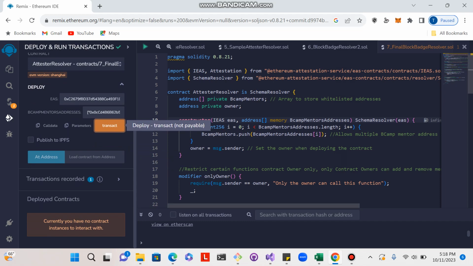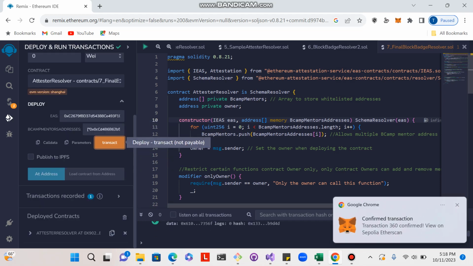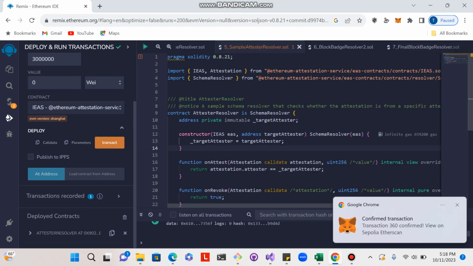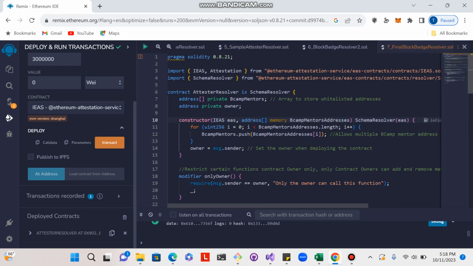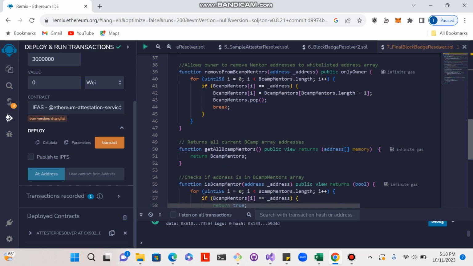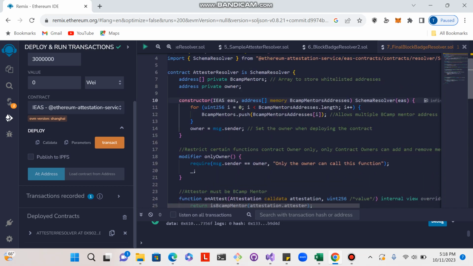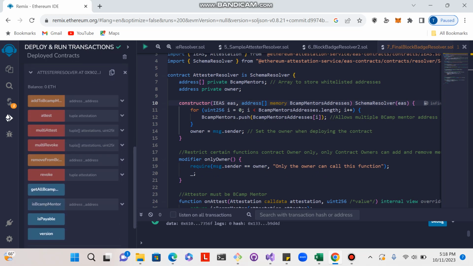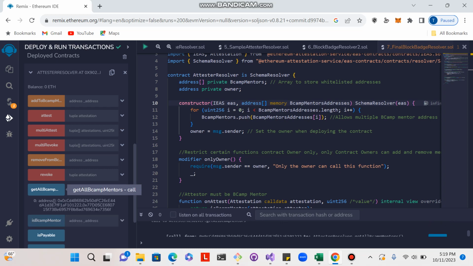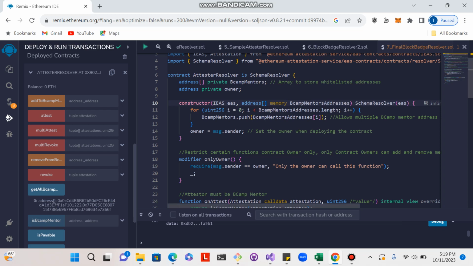The modifier really wasn't working for me. I had to use the framework that they had in their example, and then I combined a lot of the stuff that Ali had included for mentors only, and some of my own stuff here. But see how I got this deployed now? The owner of the contract can call this function, and we can see here the two addresses that I put in. So here's Richard's address and here's Harold's address. They're both Bcamp mentors.